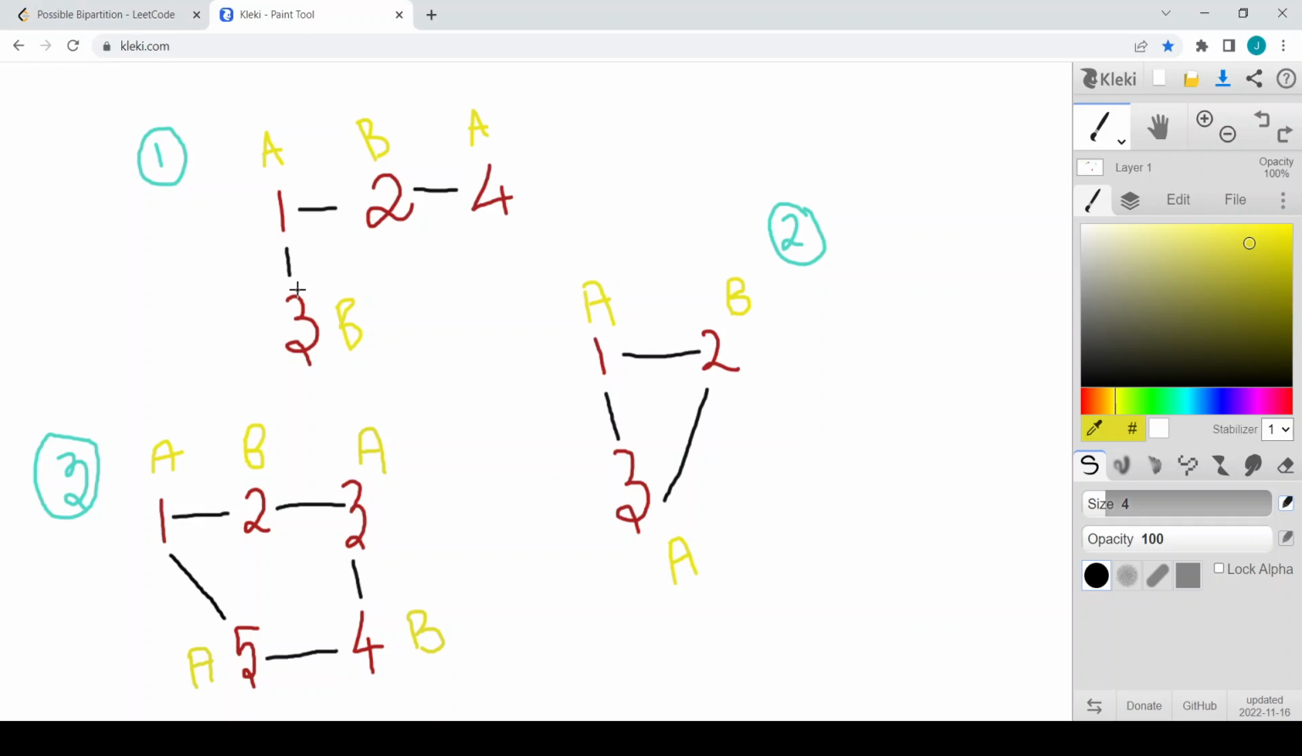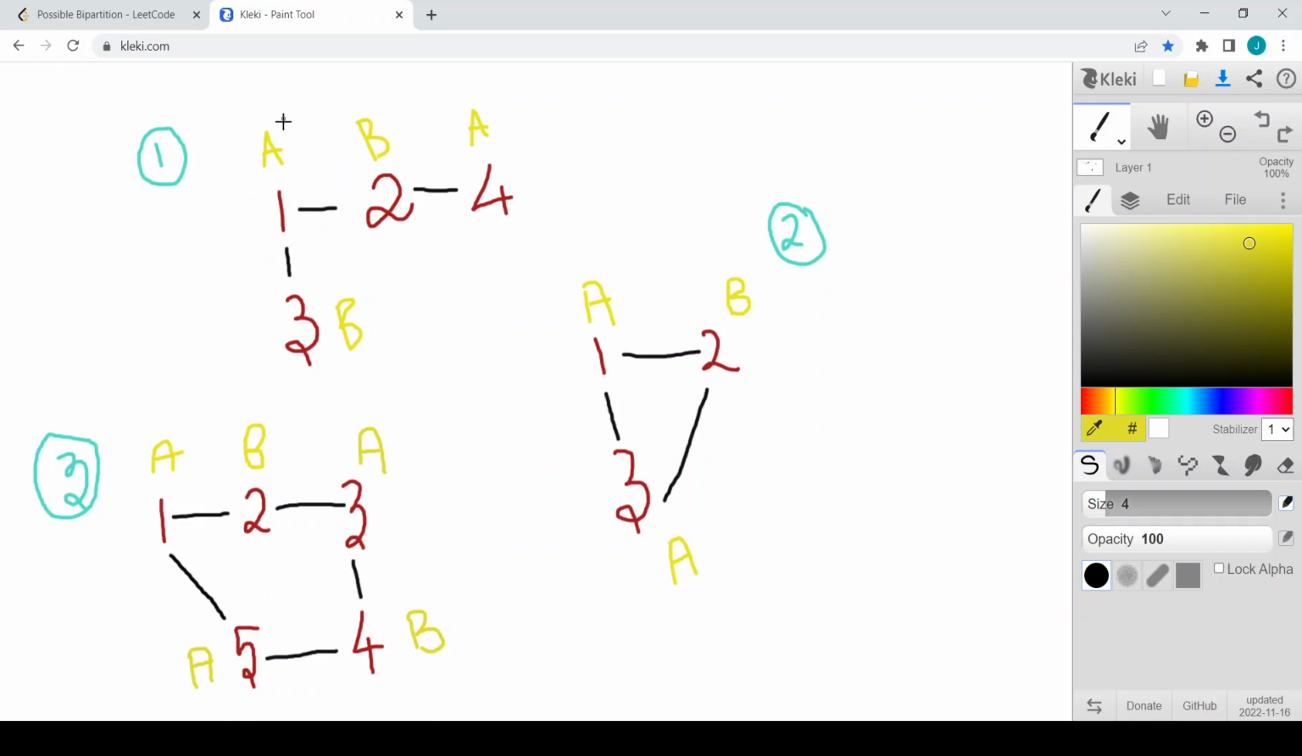We can solve this problem using BFS or DFS. What we can do is assign a color, in the sense of an ID, to a node, and go to its adjacent nodes and give them the opposite color, in the sense of the opposite group ID. And if we find any node which is already visited and has the same group ID, then we can say that it is not a bipartite graph. I hope I'm making sense.